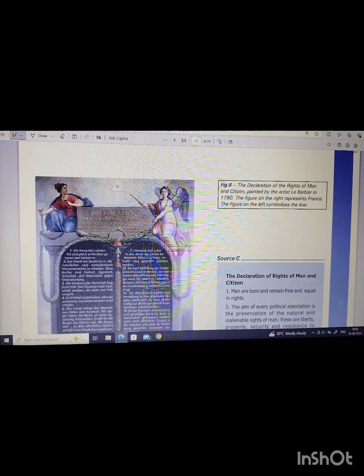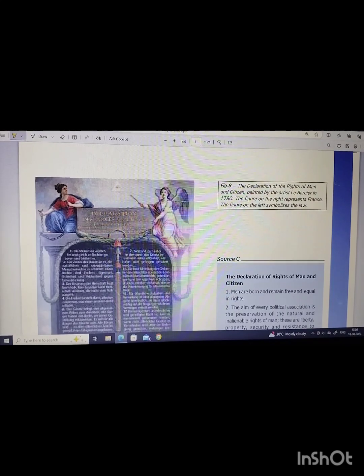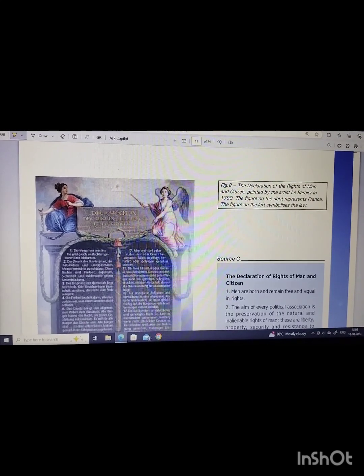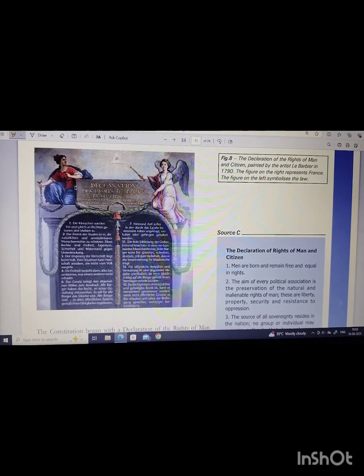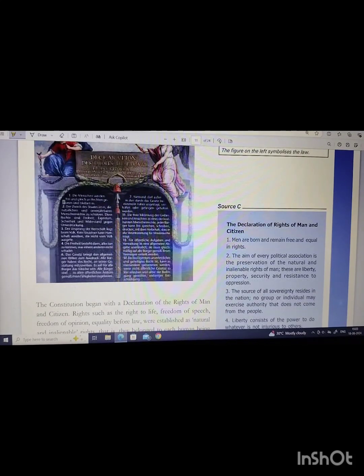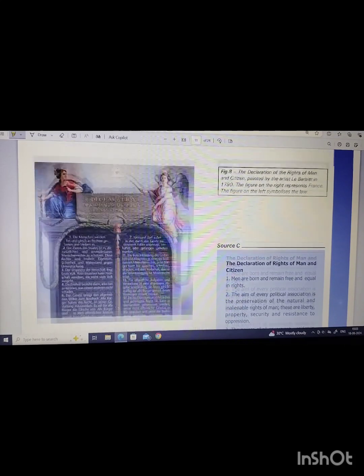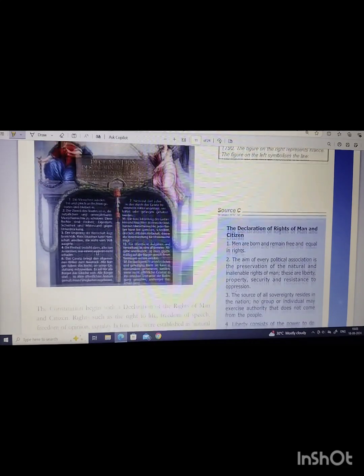So you can see this is the Declaration of the Rights of Man and Citizen that is actually painted, and the figure on the right represents France, and this figure represents law. And here is the Declaration of the Rights of Man.